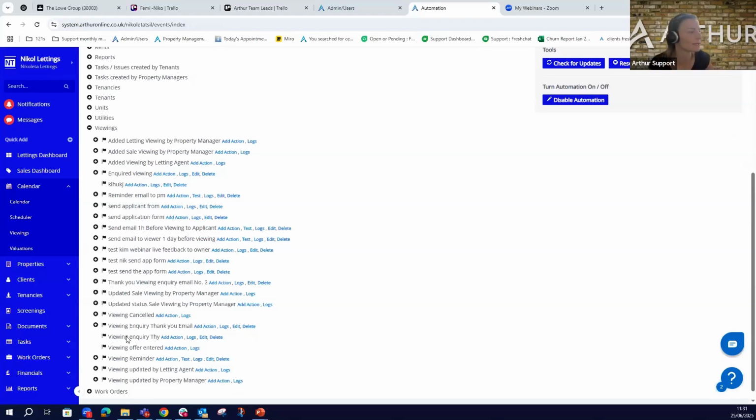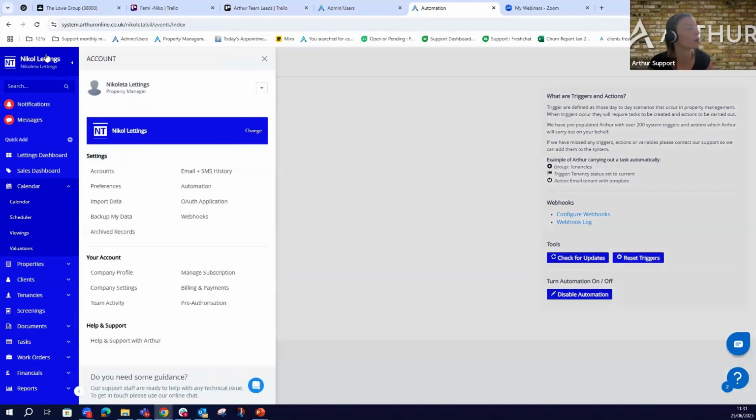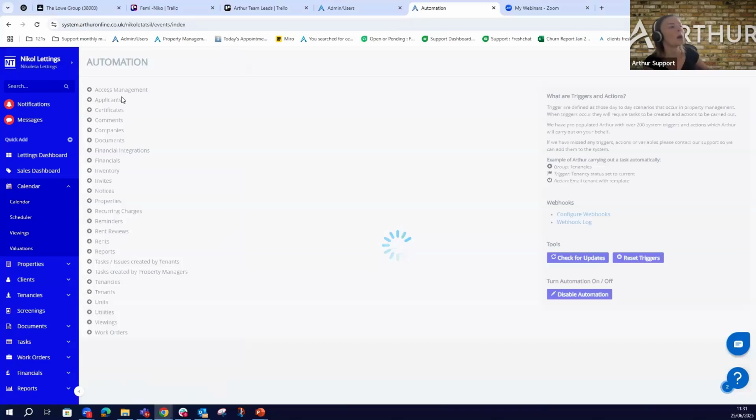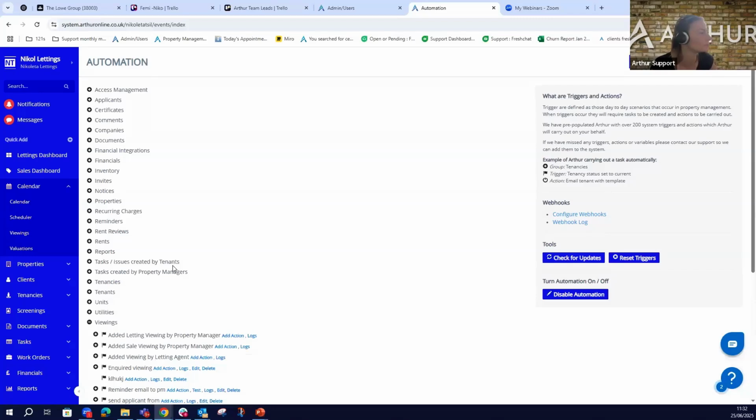Just in case you're not very confident with the automations, the automation that we just created, because Kim asked about it, can be found right here. So all of your automations, if we click on the name and then automation, I would like you to consider these as folders. So we just created one about viewings. All you have to do is click on the plus icon.